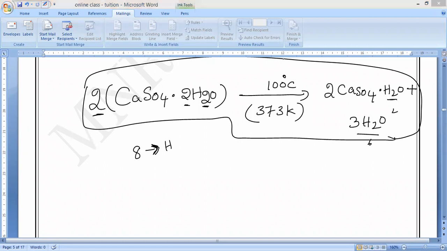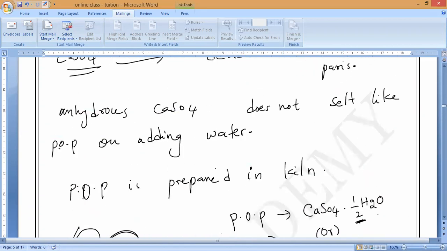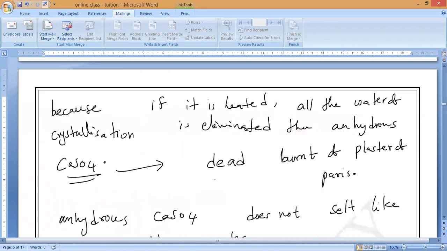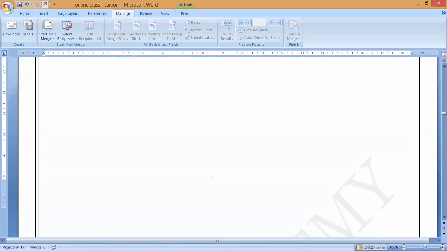Both are correct. But don't get confused with the gypsum formula. In gypsum, where will the 2 come? The 2 will come in the middle. But in plaster of Paris, where will the 2 come? The 2 will come at the starting. Is it okay, guys? Yes or no? We are manufacturing plaster of Paris with the help of gypsum.